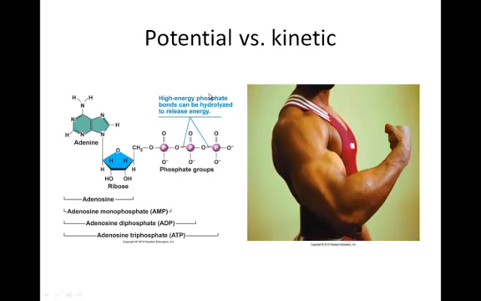So if we want to compare the two, here is the ATP molecule. Here's adenosine triphosphate. This is how we spell adenosine triphosphate, and this is what the molecule looks like. We take adenine and we add a ribose. This is a sugar. This is a little nitrogen-containing base. We take adenine plus ribose sugar and we add 3 phosphate groups to it. Here's one phosphate group, here's another, and here's another.